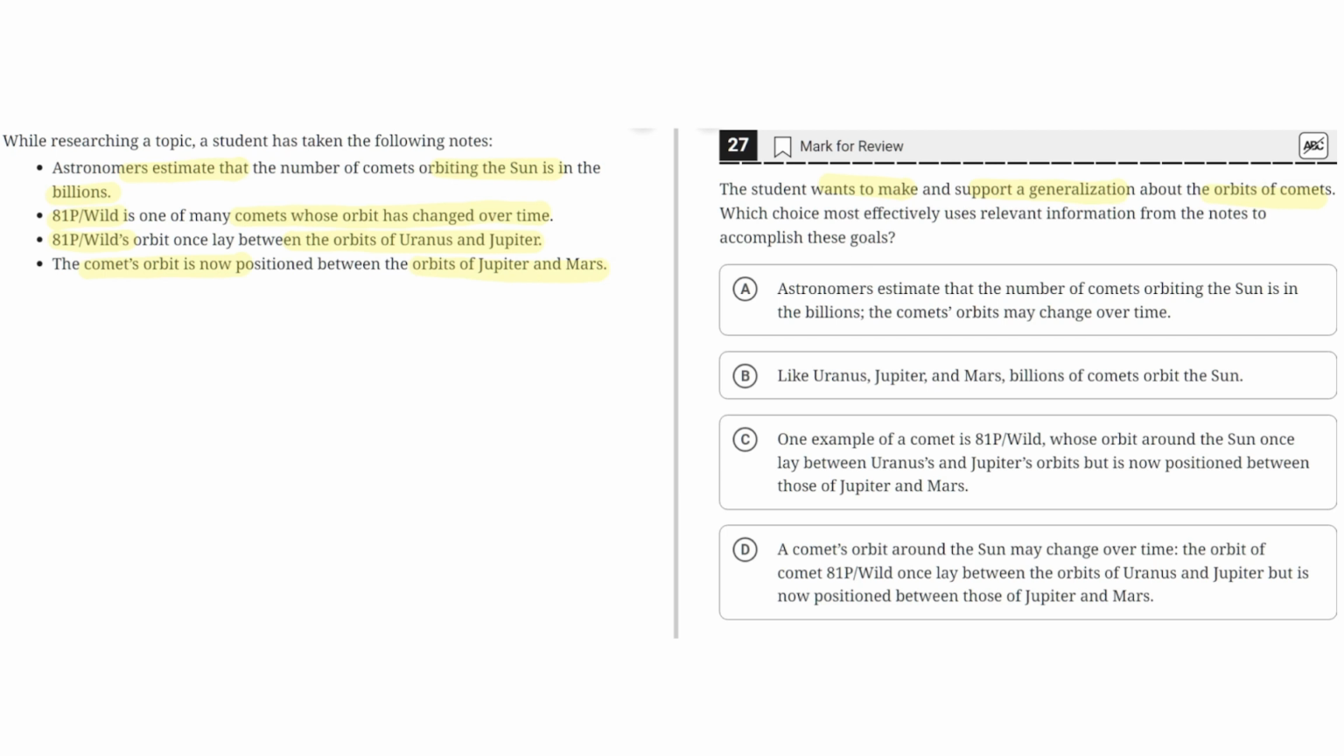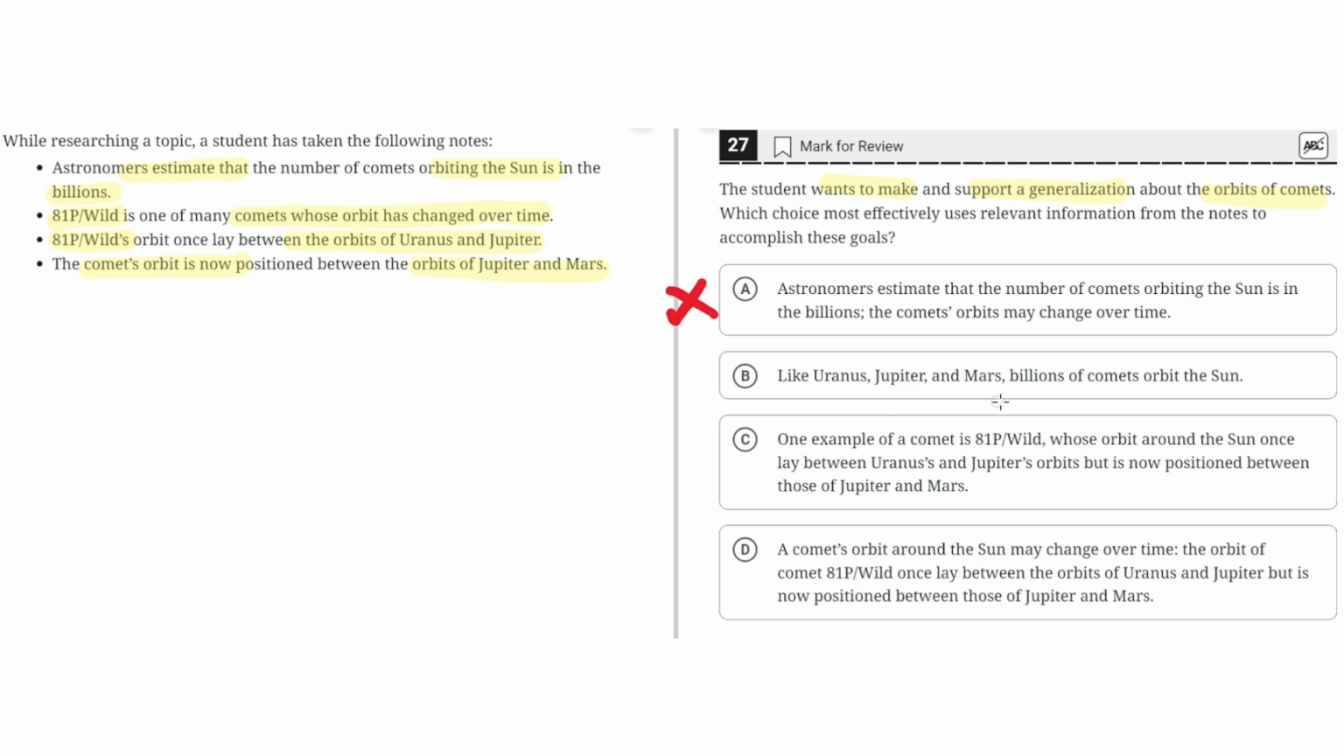So option A says, astronomers estimate that the number of comets orbiting the Sun is in the billions. The comet's orbits may change over time. This is incorrect because this does not make a generalization about the orbits of comets, and neither does it support that generalization. So A is incorrect.